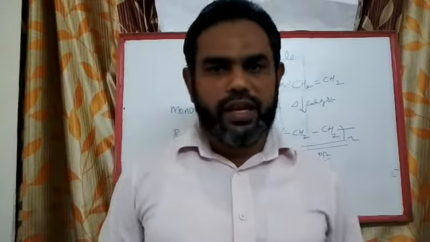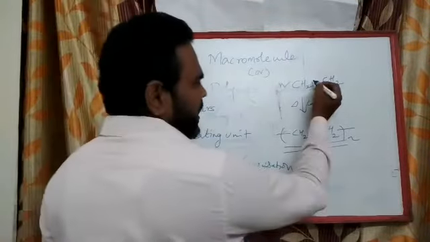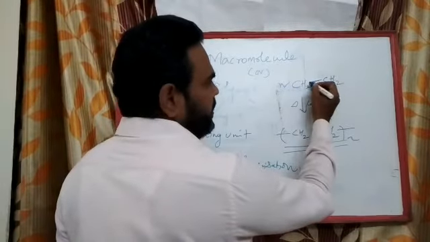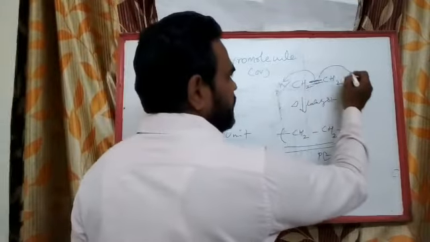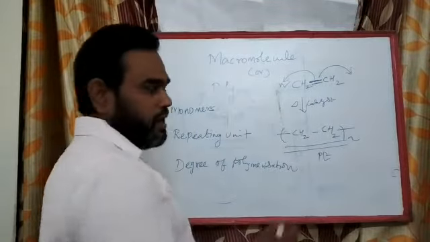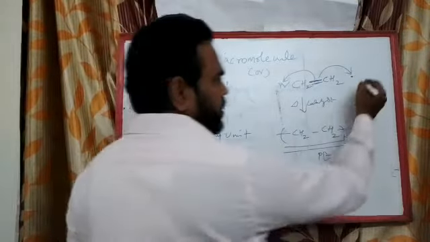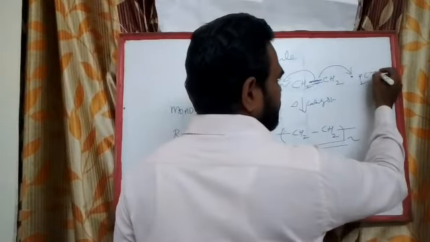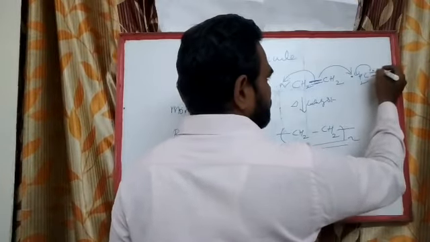Okay. So in the case of ethylene, the double bond is a reactive site. This breaks into two electrons, and each electron can form a bond with this and this.